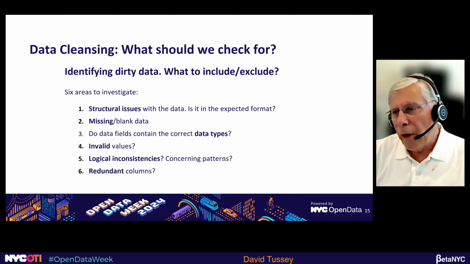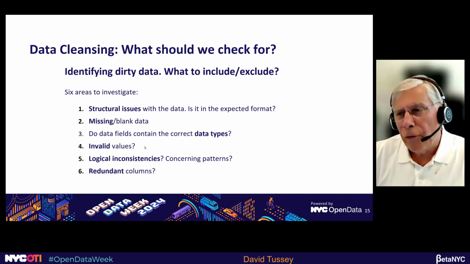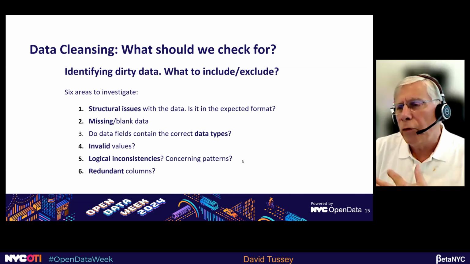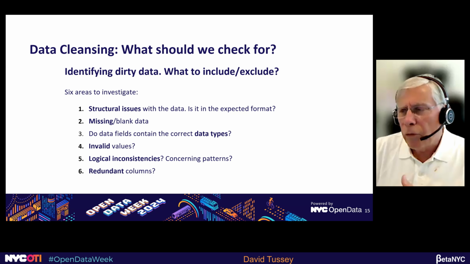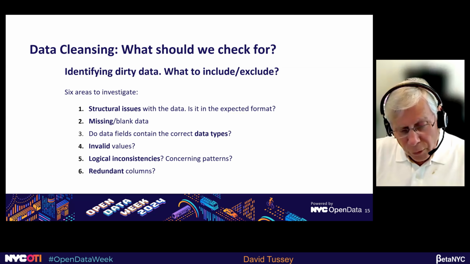I mean, the simplest example is, there's only 5 boroughs. So if one of the boroughs is Larchmont, no, that doesn't count. That's an invalid value. And there's some logical inconsistencies that we'll touch on. They're kind of interesting. There's some concerning patterns that you need to pay attention to. And last but not least, there's some redundant columns, and we'll see that as we go through this.